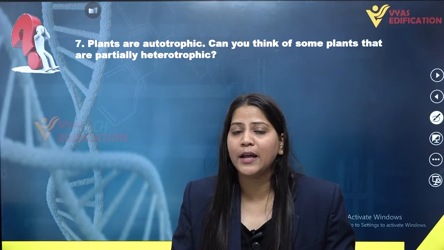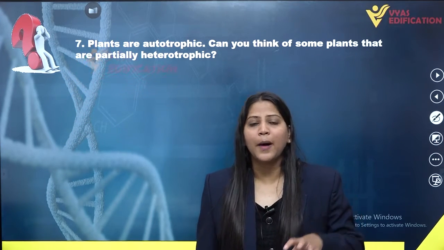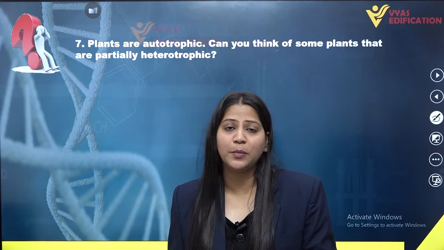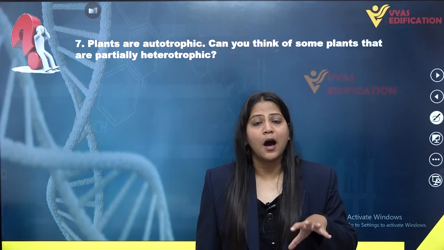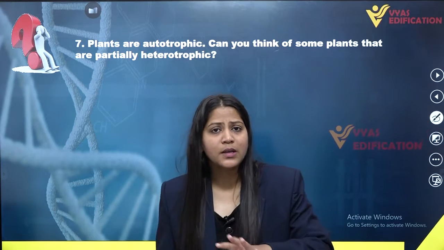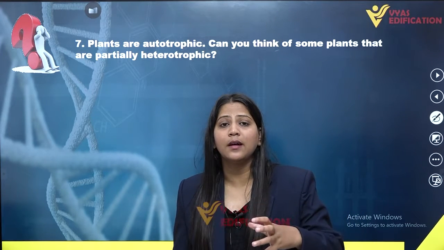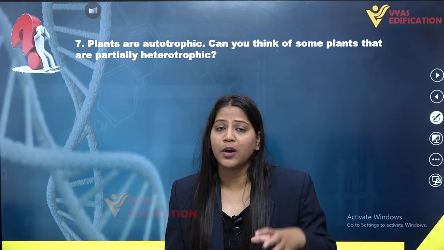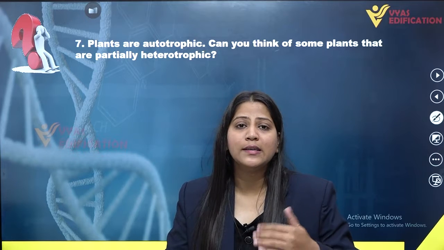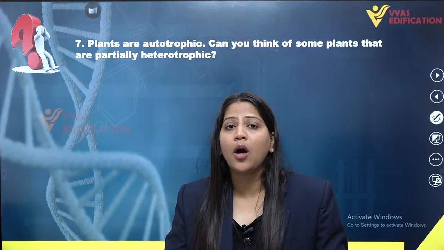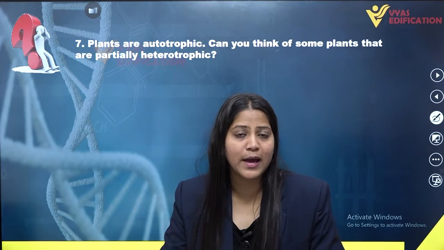But some species of plants are heterotrophic. They are partially heterotrophic. Which ones? Some insectivorous plants are partially heterotrophic. That doesn't mean that they are not autotrophic. They are autotrophic. All the plants are autotrophic, but some insectivorous plants, which feed upon insects to get their nutrition, are partially heterotrophic. That means some insectivorous plants have a dual mode of nutrition. They are autotrophic and they are heterotrophic as well.